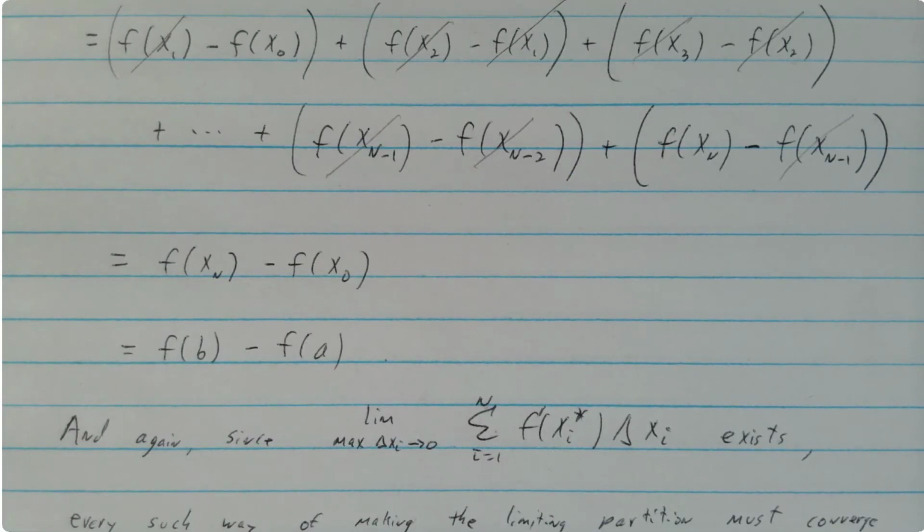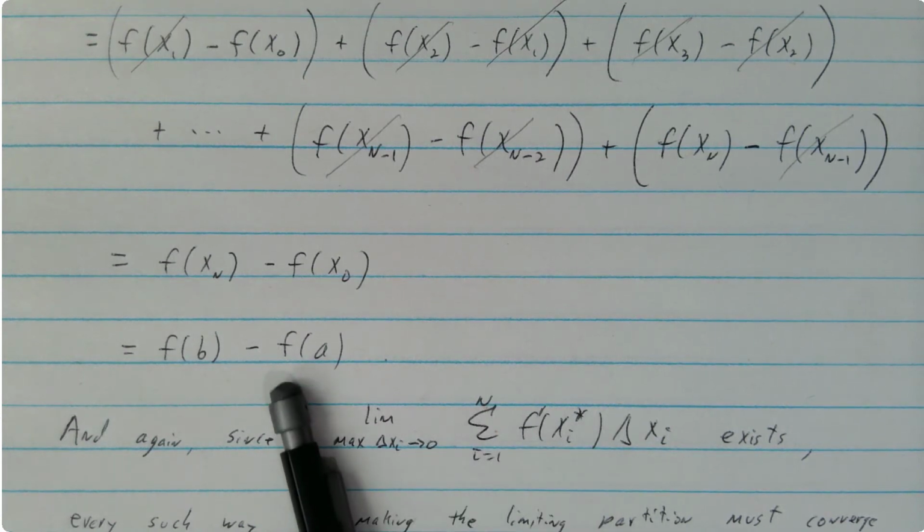So since every partition where we choose xi star has this limit equal f of b minus f of a, then in particular it's also true for those partitions where the max delta xi goes to 0. So I mean, it's true for all of them. As long as you choose xi star this way, this sum will go to this value.